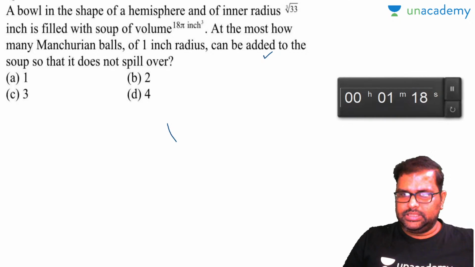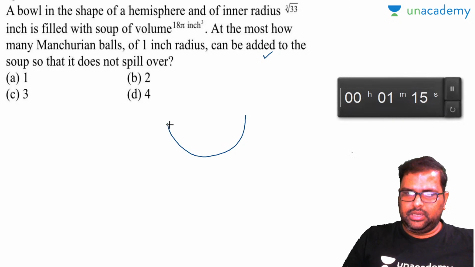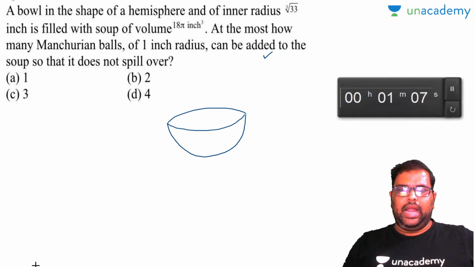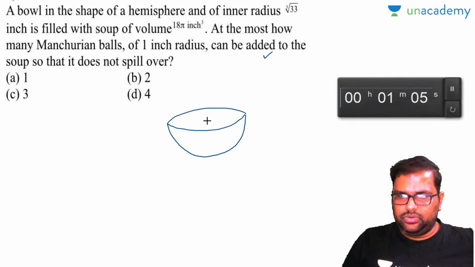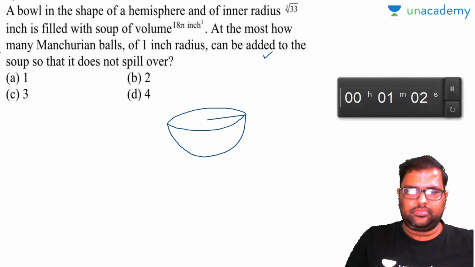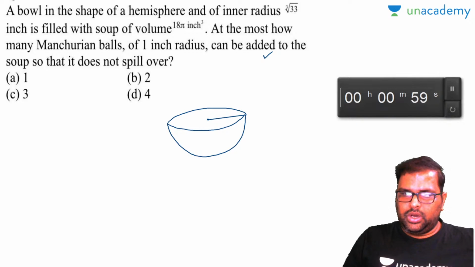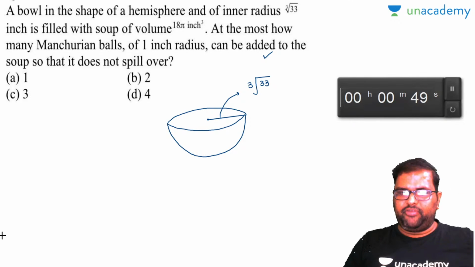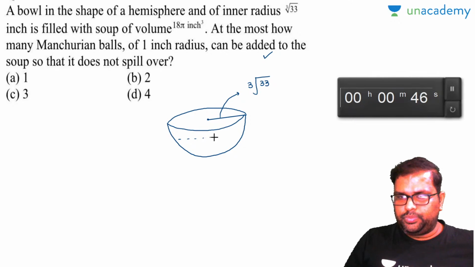Now this is a hemisphere, of inner radius, cube root of 33 inch. This inner radius is given as cube root of 33 inch. It is filled with soup of volume. Now this hemisphere is filled with soup of volume, how much volume is there? 18 pi inch cube.